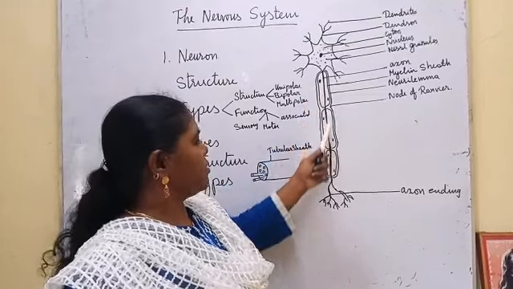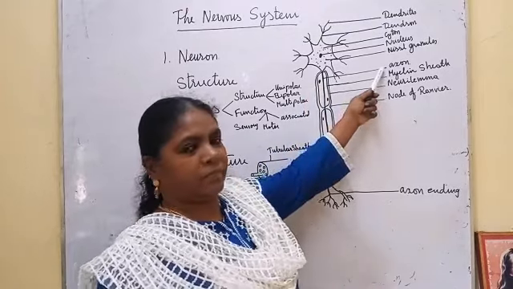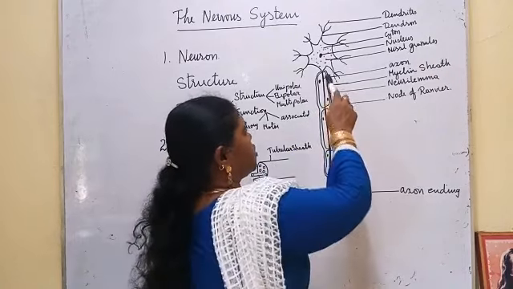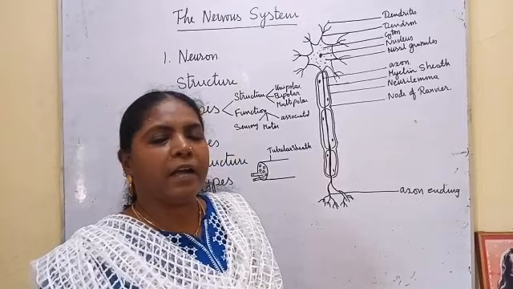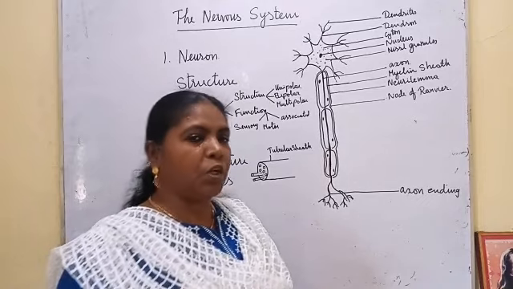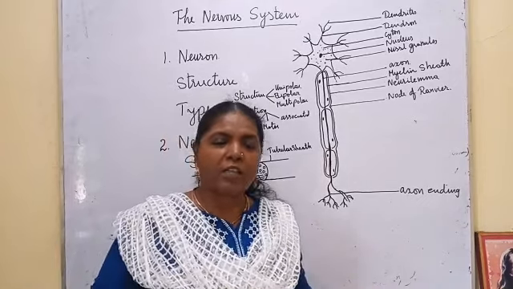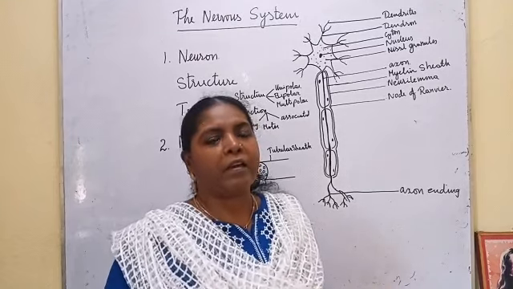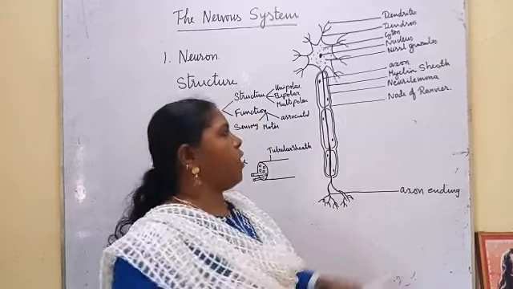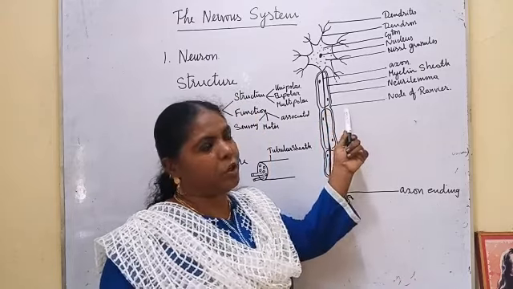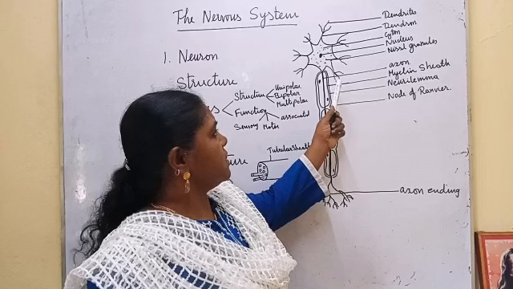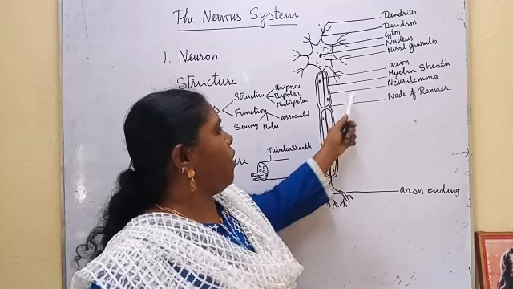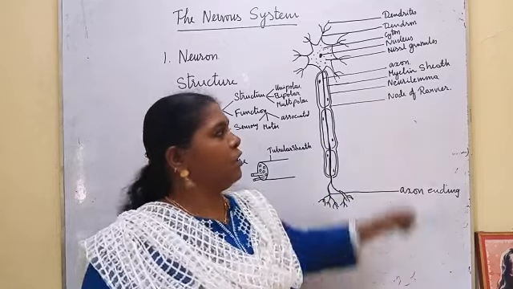The unbranched structure is called the axon. Axon is covered by a myelin sheath. All the axons are not covered by myelin sheath. The neurons which are covered by the myelin sheath are myelinated neurons. If they do not have myelin sheath, they are amyelinated neurons. Here what I have drawn is a myelinated neuron. And this myelin sheath is again covered by another membrane called neurolemma.